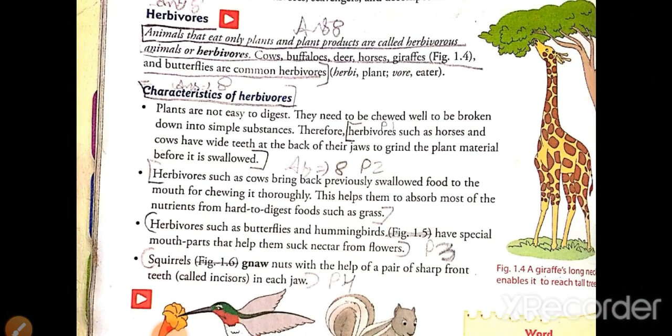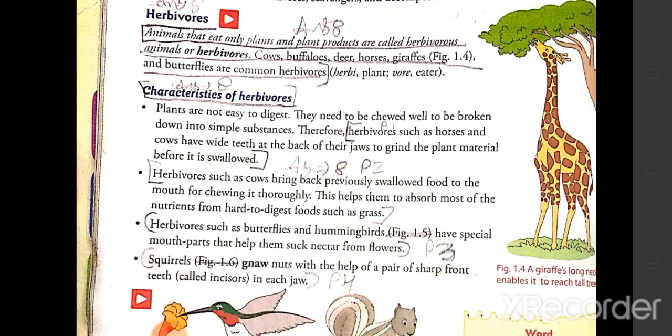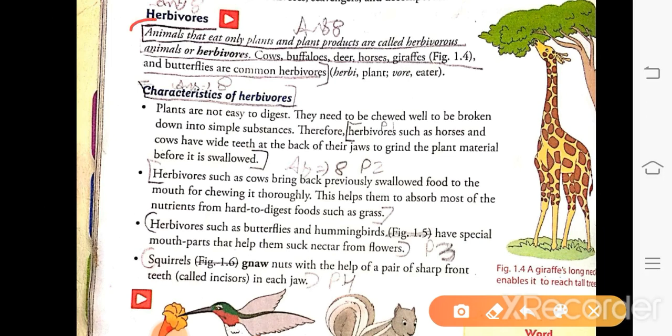The definition you will write like this: animals that eat only plants and plant products are called herbivorous animals or herbivores. Examples: cow, buffalo. These are some of the common herbivores. Then you will write the characteristics. So you can write the 3 characteristics.